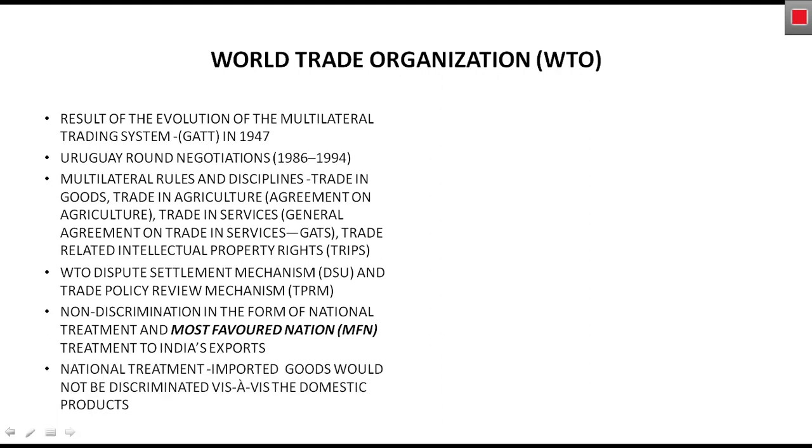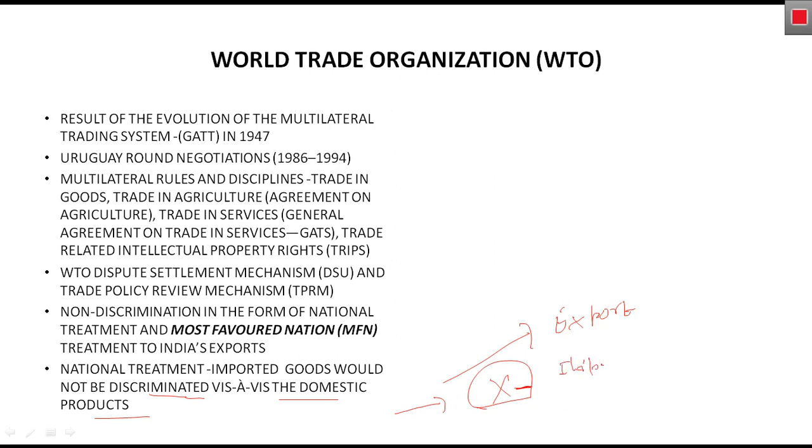National treatment is the provision available for the member countries, and under this, imported goods would not be discriminated against in favor of domestic products. Suppose India is exporting some goods to a member country, let's say country X. For this country, the export from India is an import, right?